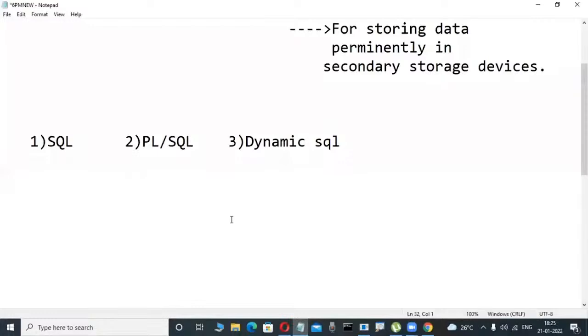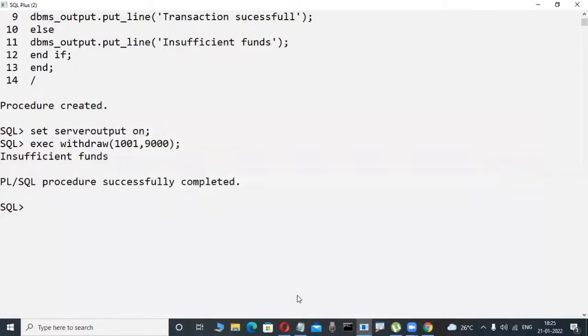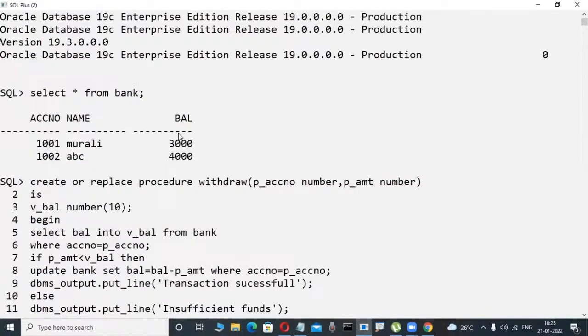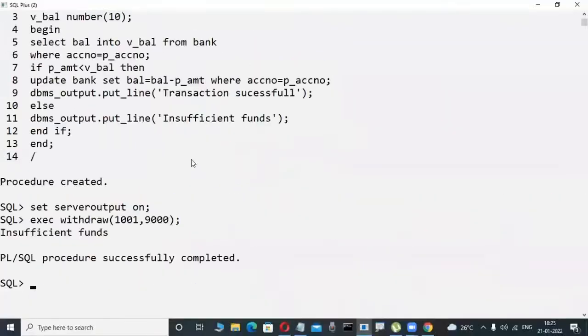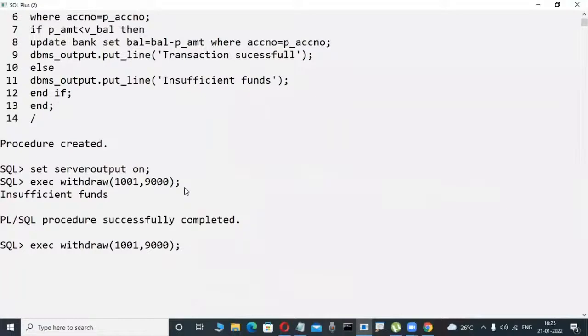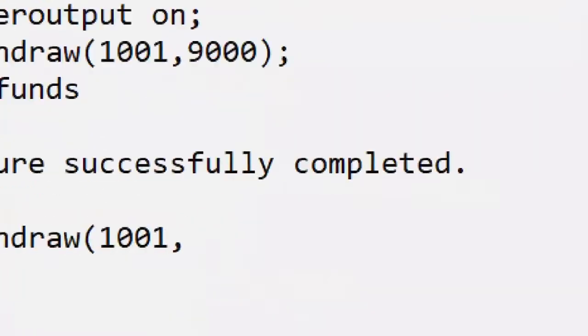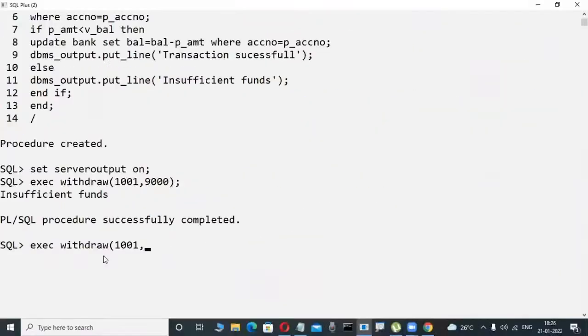Another case, OTP validation, all those things are the same. And now check it out. For example, in this case my balance is 3,000. Now I try to withdraw 2,000 rupees, for example. Observe here. 1001 is my account number. I try to execute withdraw again, okay, the procedure. Now I try to withdraw 2,000 rupees.